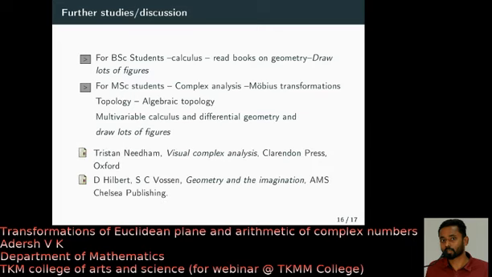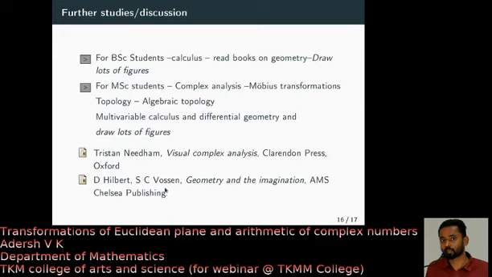And these are the references I have used. 99% of the topics I have discussed are from this beautiful book, Visual Complex Analysis by Tristan Needham. It's a very beautiful book, you should read it, but it takes time. It's a very big book, and he gives lots of familiar ideas in a different manner using lots of figures, so it will take time to understand, but it's a good book.